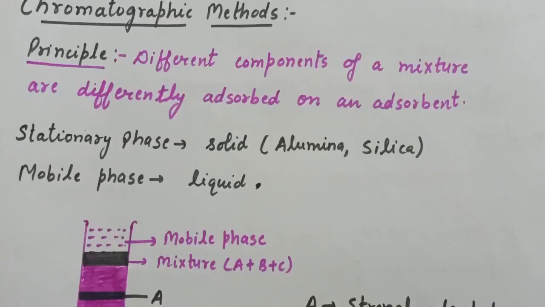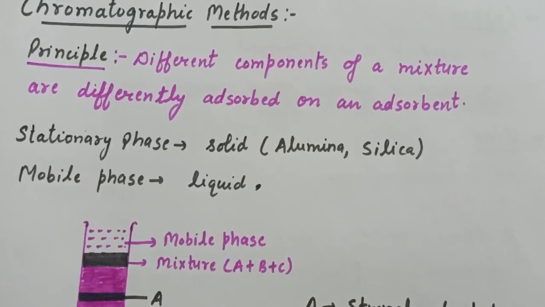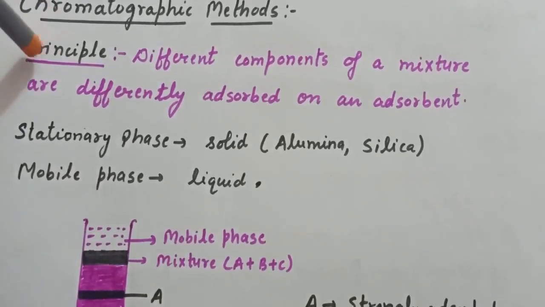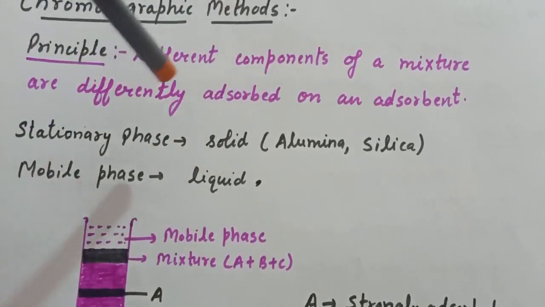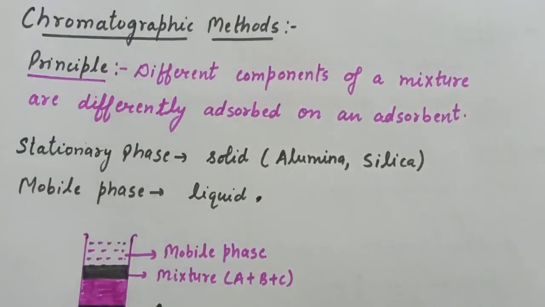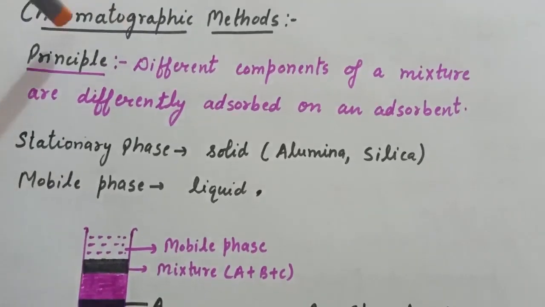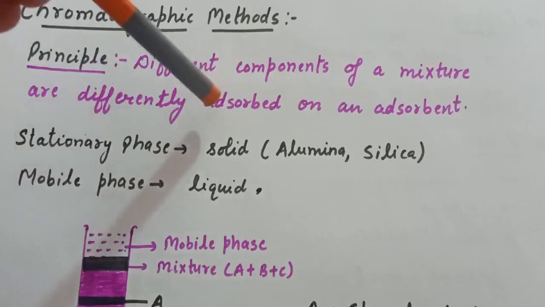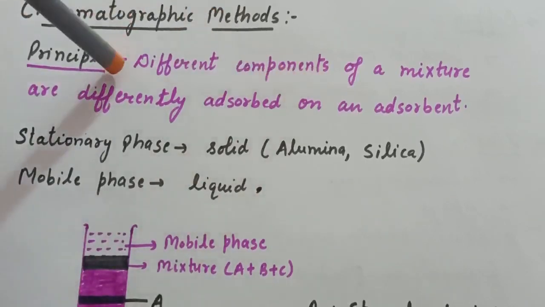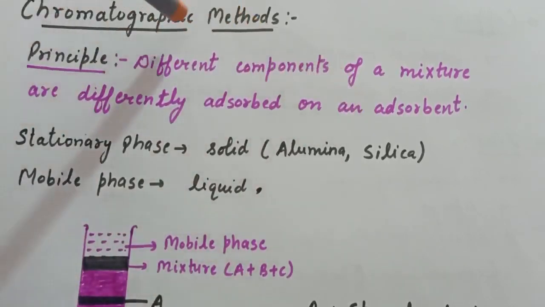Next method is the chromatographic method. The principle of chromatography is that different components of a mixture are differently adsorbed on an adsorbent. That is, we have an adsorbent in the case of chromatography.